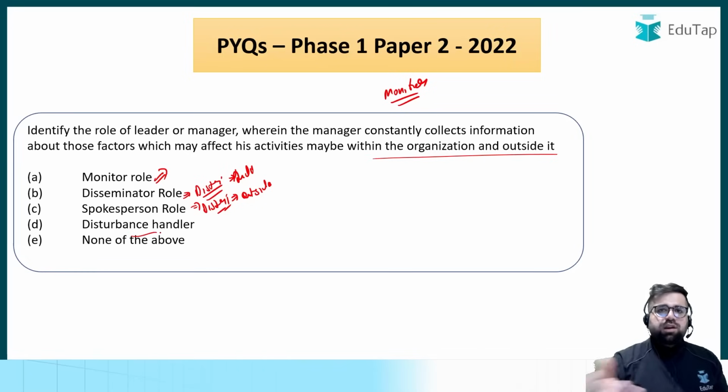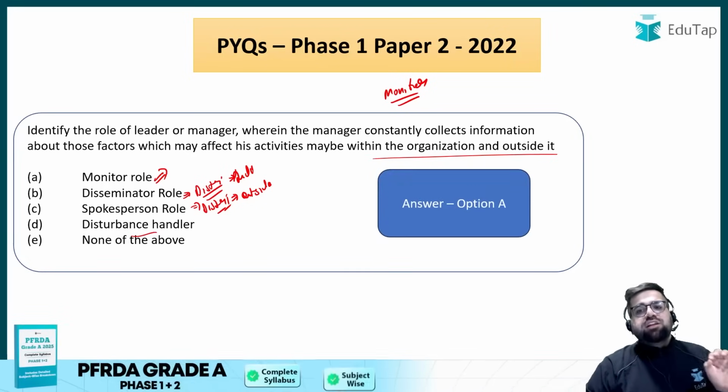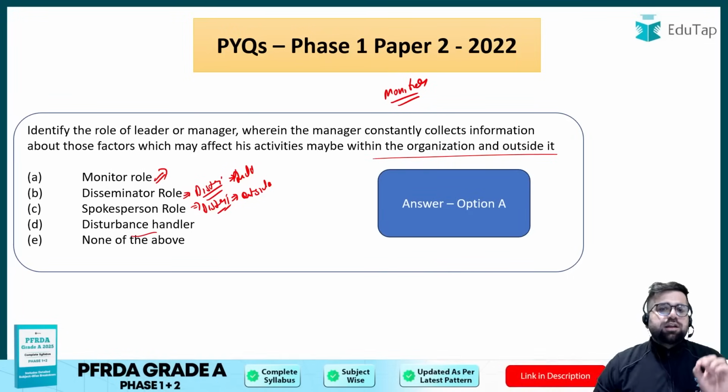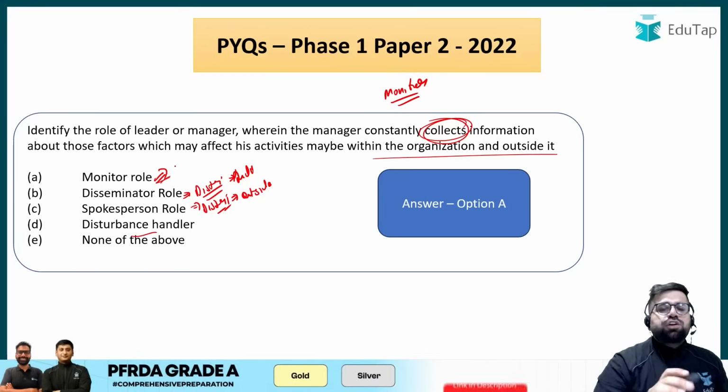Disturbance handler is like you are handling the disturbance which are happening in your company. So the correct answer over here will be option number A, because you are collecting the information. See, it is clearly said over here, wherein the manager constantly collects the information. Okay, so once you collect the information, it's monitor role only.